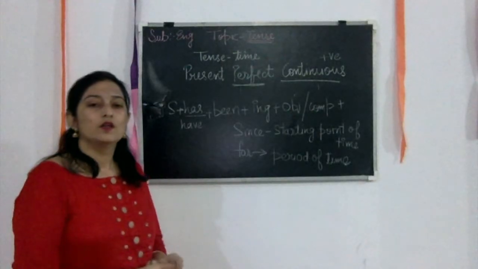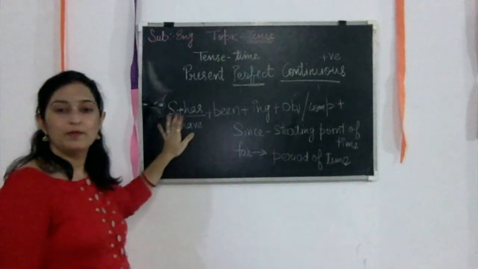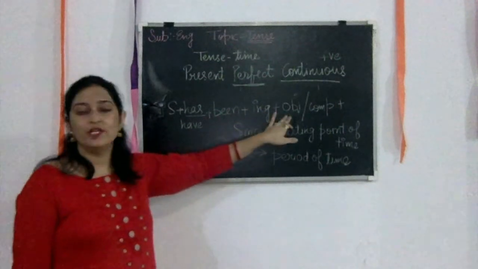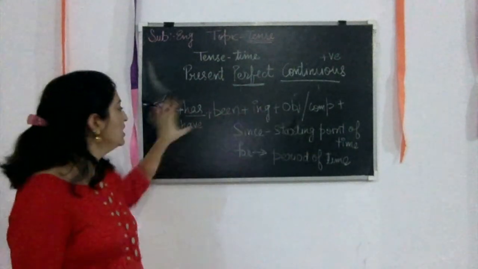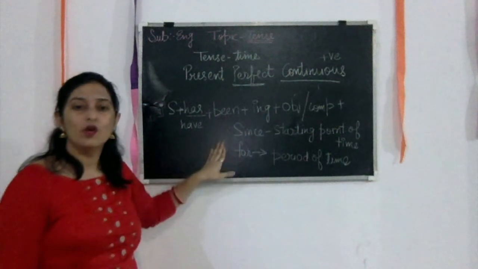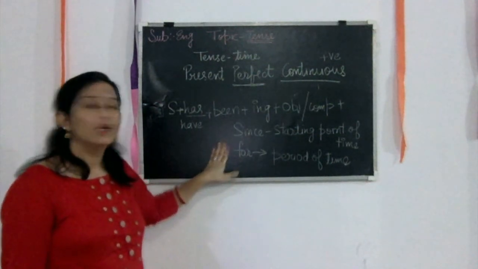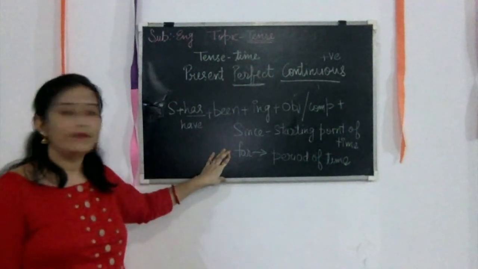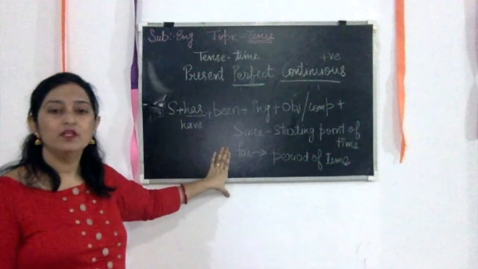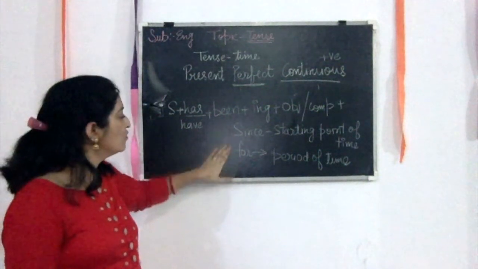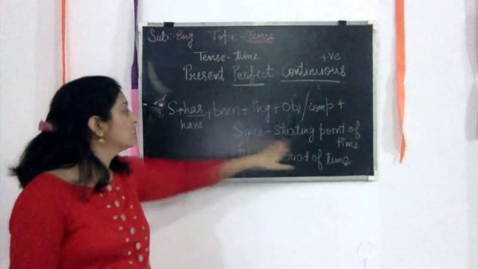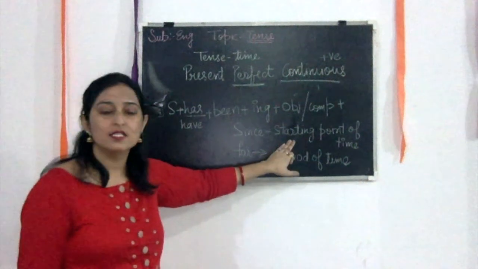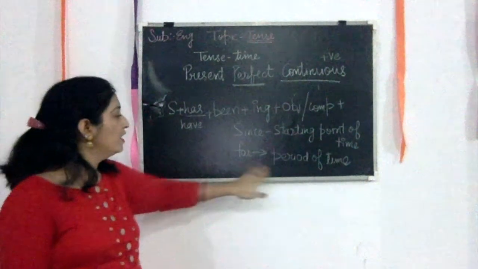So look here: subject plus has/have plus been plus ing, and then object or complement. With all these things we have to write here since or for. Why do we have to use since or for here? To clarify for how much time the work has been going on. So since or for, how do we use them? Since is used where we give the starting point of time, and for indicates the period of time.